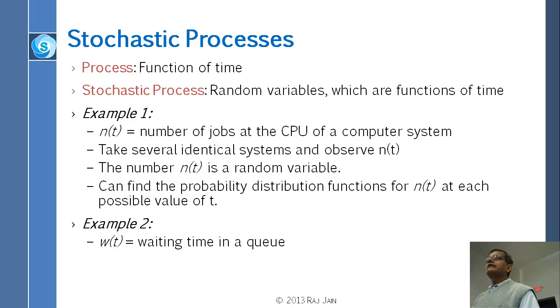We are assuming that they have a distribution. So we are talking about the distribution of n(t) at time t, where you take the distribution over many systems at that time.